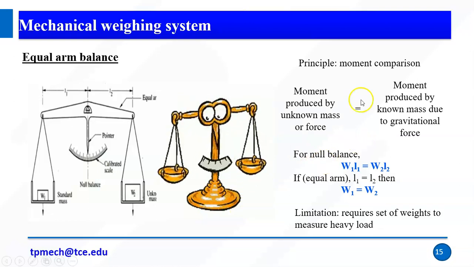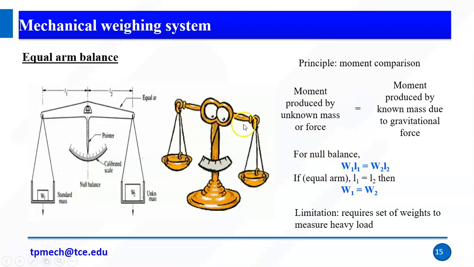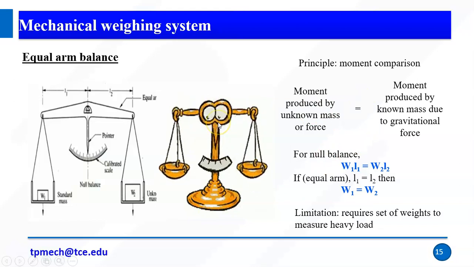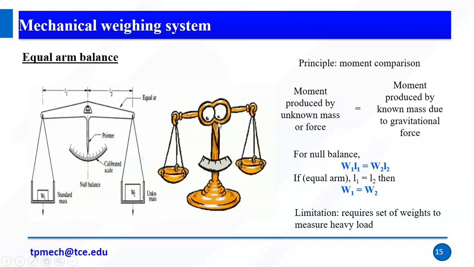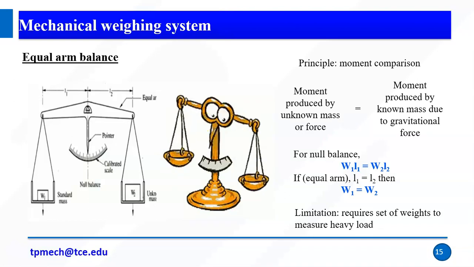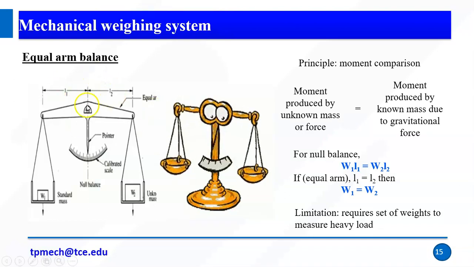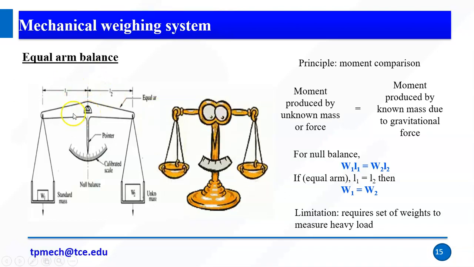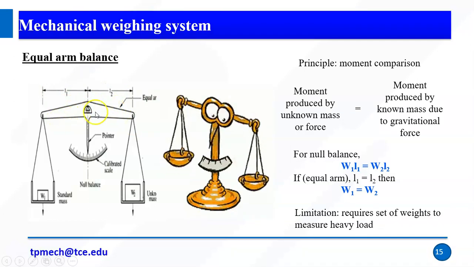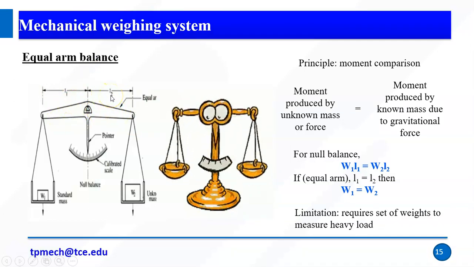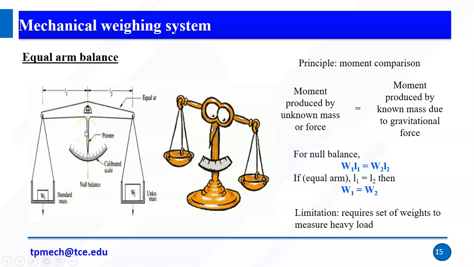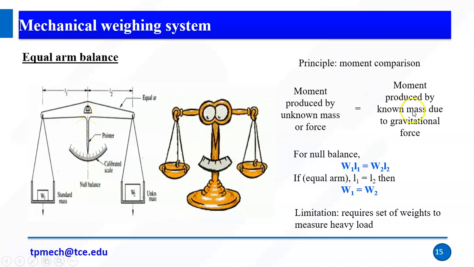Right, the principle is moment comparison. The moment is based on the center point. So, for example, this is our center point, the pivot point. I have an equal arm, so on both sides the lengths L1 and L2 are equal. The moment produced by the unknown mass or force is equal to the moment produced by the known mass due to the gravitational force. This is a very simple principle.